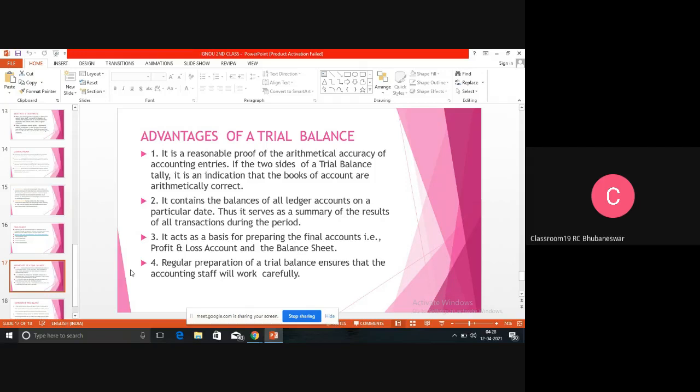So trial balance is a basis. After preparation of the trial balance, it is very easy to prepare the profit and loss account and balance sheet, and they will show the accurate picture. If the trial balance is wrong, then the balance sheet of the organization is wrong. If the debit total and credit total of the trial balance are equal, then the balance sheet and profit and loss account depict a true and fair view of the organization.